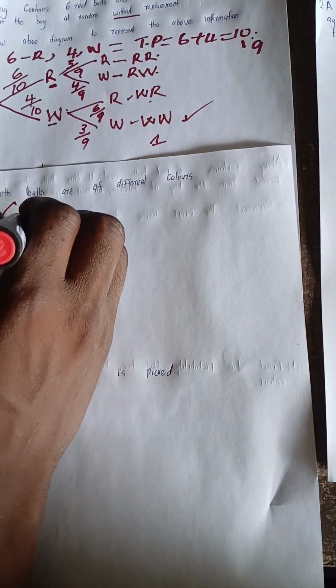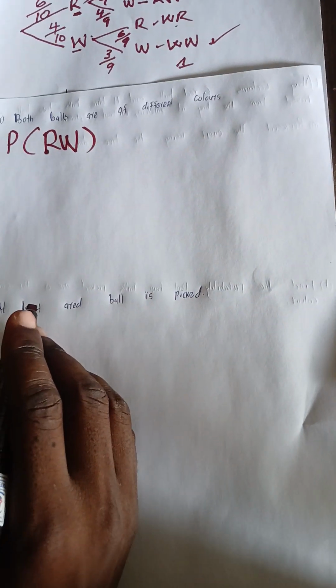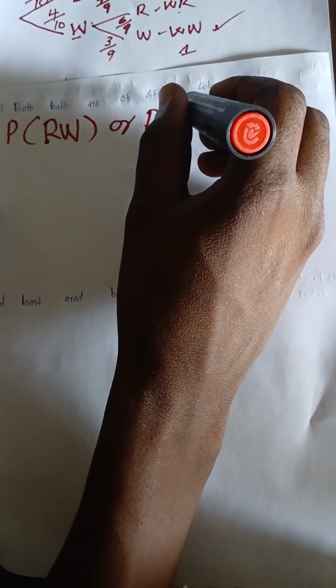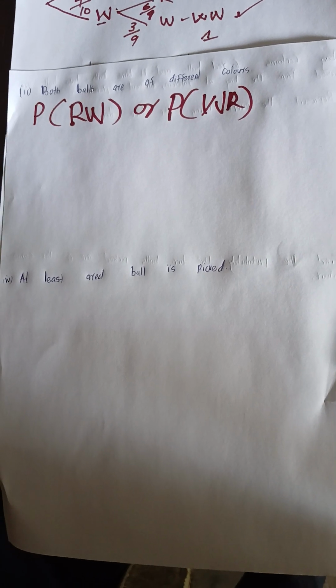Either we get white, red, or we get the probability of red, white. Yeah, they are of different colors. Remember, this one we had of the same color, but here now we want the probability of different colors.